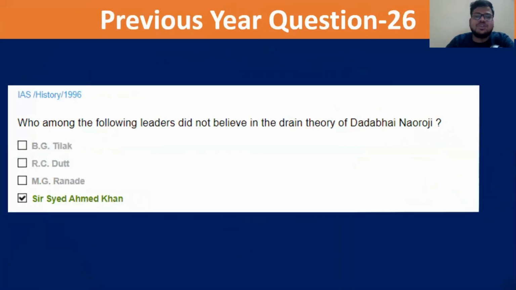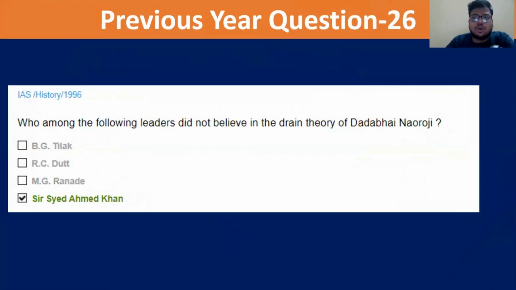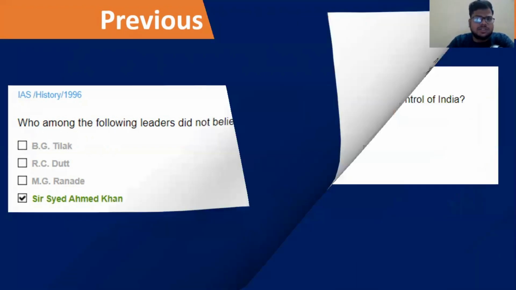Sir Syed Ahmad Khan. So even if you don't know a lot about it, from these perspectives you need to answer. Slowly you have to develop these perspectives, because in modern history there is a whole lot of syllabus. So many books are written, so many different perspectives and facts. Obviously, we cannot cover all the facts here. We will cover just the basic minimum things and some questions. But you need to develop perspectives that help you solve these questions. This will help you eliminate a lot of choices and increase the probability of getting questions right, and that is the whole idea of clearing the prelims exam.